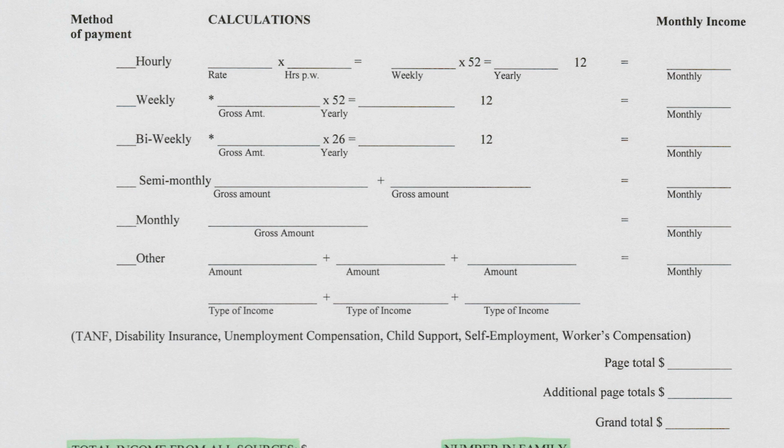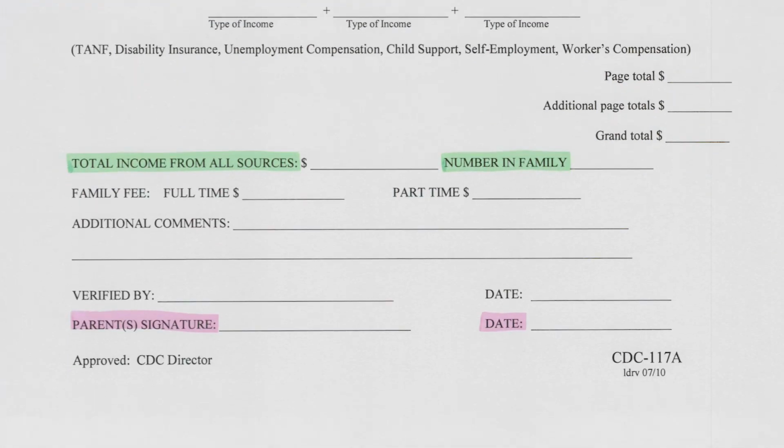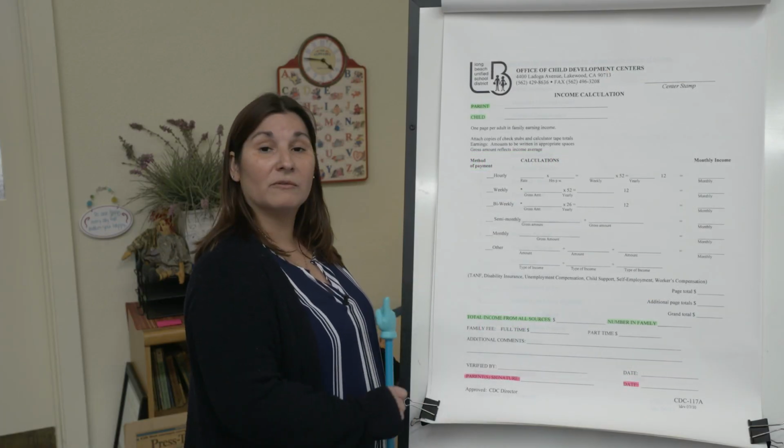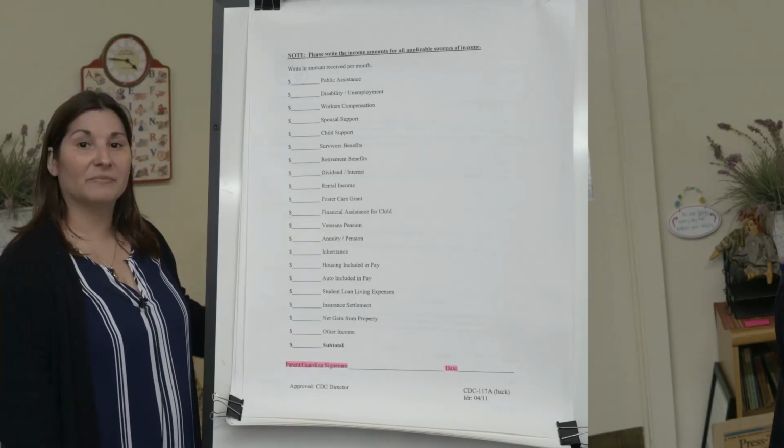Please take a minute to review the information, make sure it looks correct, and review the number of people in the family. This was brought over from your previous application that was completed based on the amount of children and adults in the home. The total income from all sources will be added up here. And then once you have verified all of this information, please make sure that you sign and date this form, verifying that all of that information is correct. I'll give you a minute to go ahead and review it before we move on.